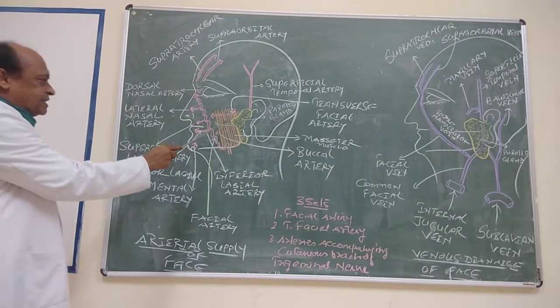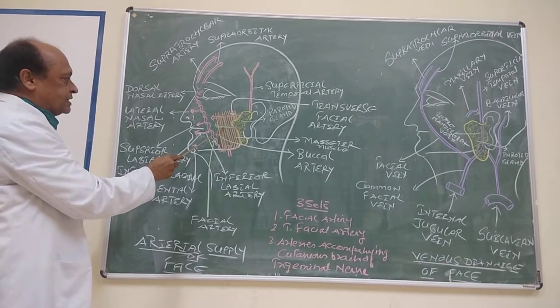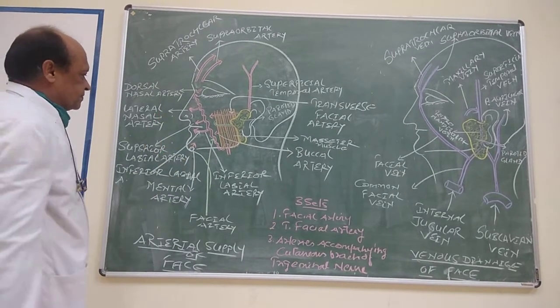It supplies the masseter muscle, the parotid gland, the duct of the parotid gland and the overlying fascia and skin.